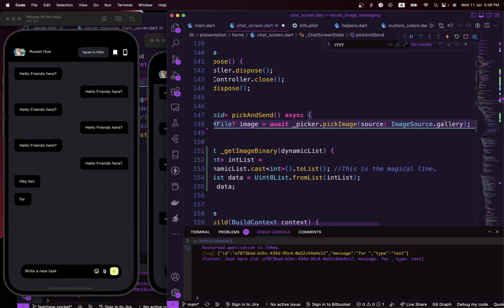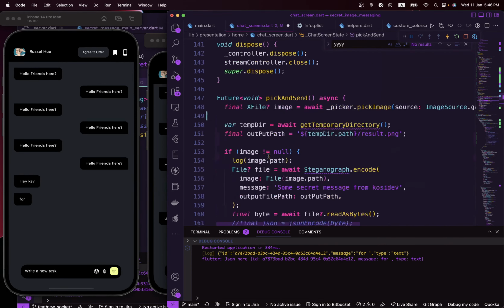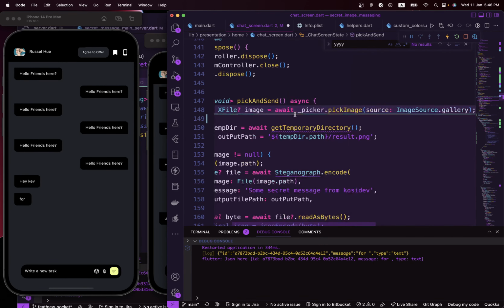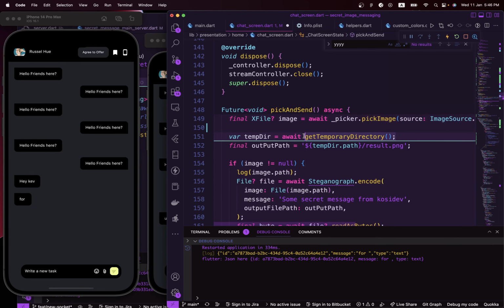So here's the code that we need right in here. Go ahead and paste. So we have an image picker right here that picks an image from our app, and once the image is picked, we create a temporary directory for the image.